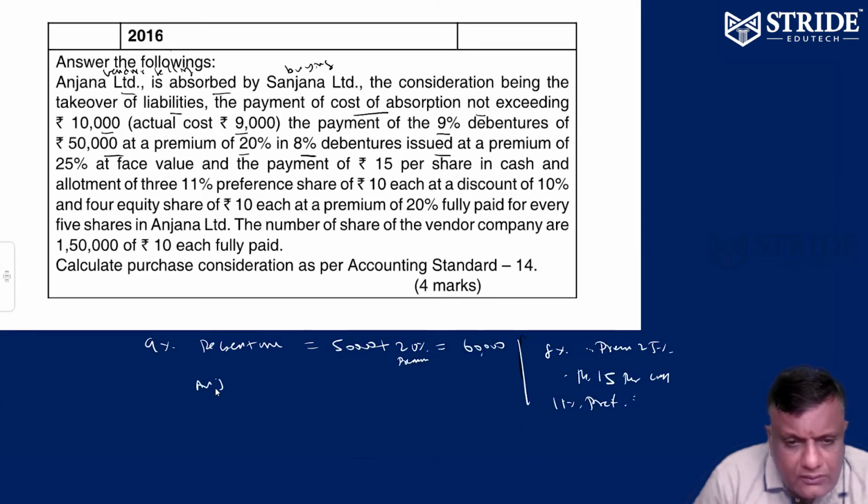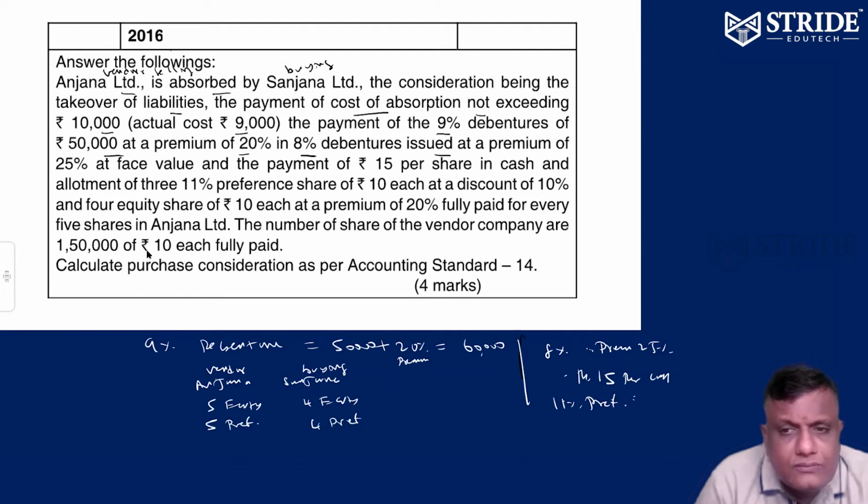Anjana is the vendor company, the selling company. Sanjana is the buying company. For every 5 equity shares, 4 equity shares of Sanjana are to be given. Similarly, for 5 preference shares of Anjana, preference shares of Sanjana are to be given. That's what they're telling you.